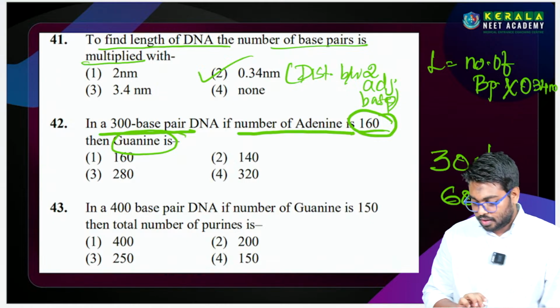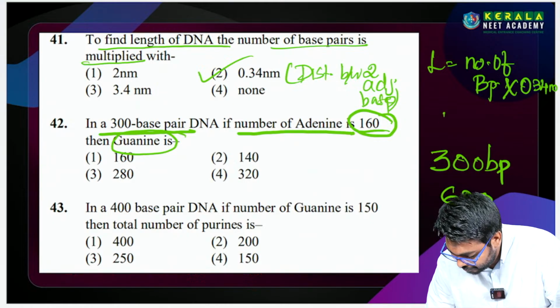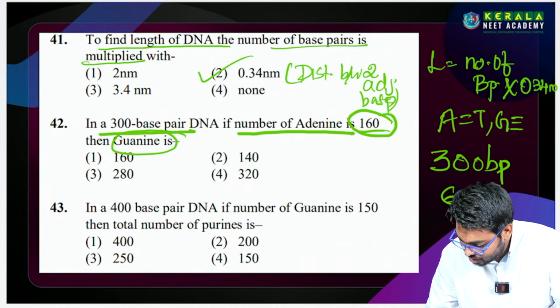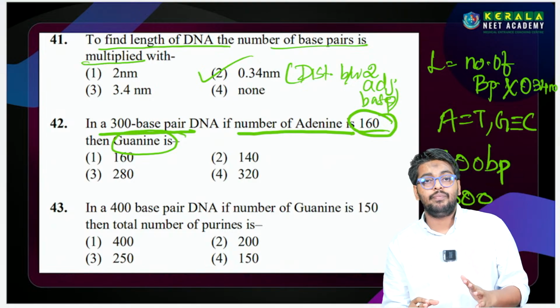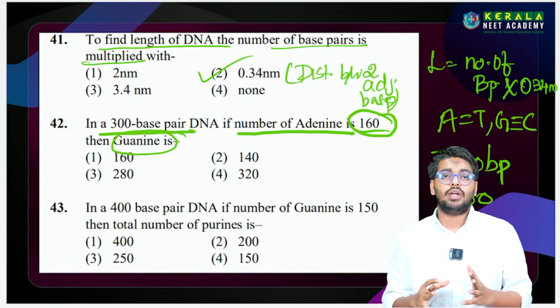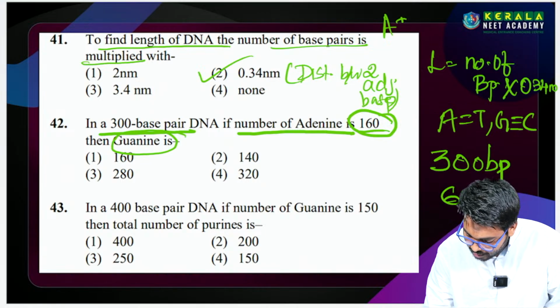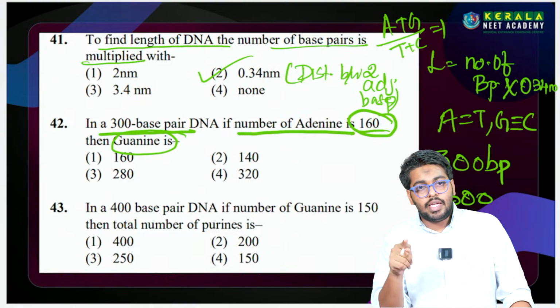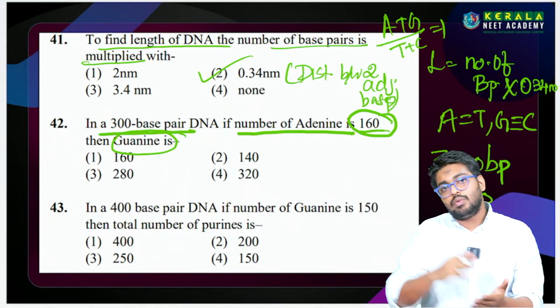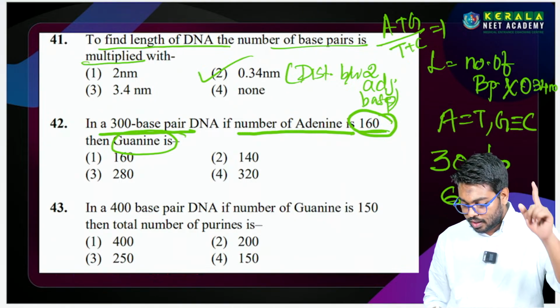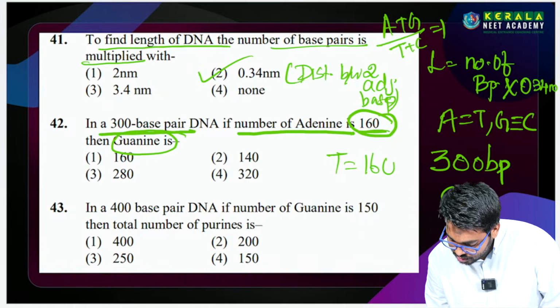அதே மாதிரி then guanine is கேட்டிருக்காங்க. இப்போ இங்க நம்ம ரூல் ஞாபகம் வச்சுக்கிறோம். So A should pair with T by 2 hydrogen bonds, G should pair with C by 3 hydrogen bonds. This is given by Erwin Chargaff. இவர் என்ன சொன்னார்? He has given an equation, A plus G divided by T plus C is equal to 1. இந்த equation என்ன சொல்லுது அப்படின்னா, number of A is equal to number of T, and number of G is equal to number of C according to this theory. A is 160 அப்படின்னா கண்டிப்பா T is also 160.